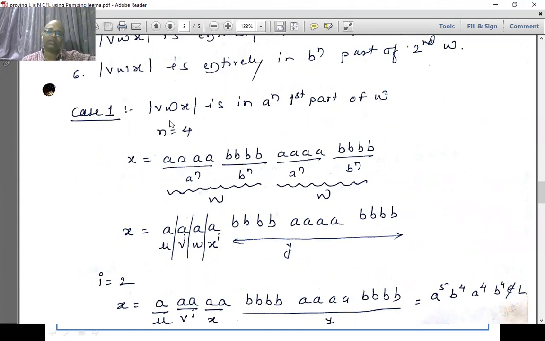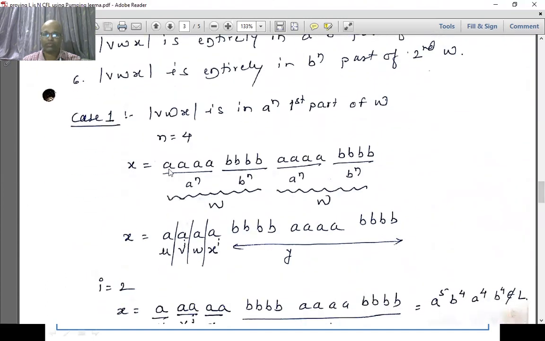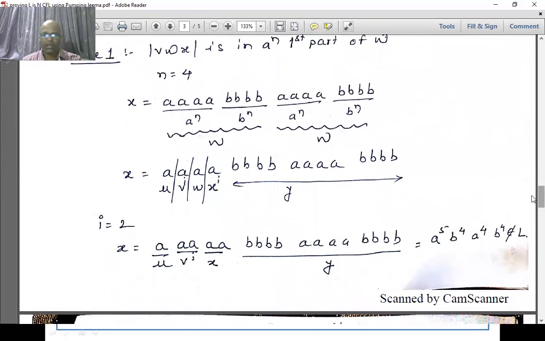Now considering the constant L equal to 4. Now what can be the pattern? If n is 4, what can be the string? I have 4 A's, 4 B's followed by 4 A's, 4 B's. This is what my string should look like. This part is my W, followed by this part which is the repetition of the first part. Now if I pump up or pump down, anything is valid.